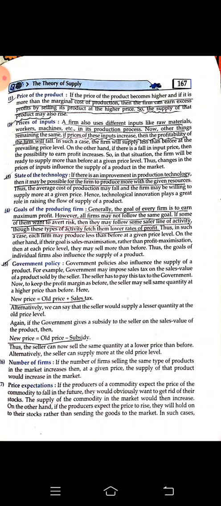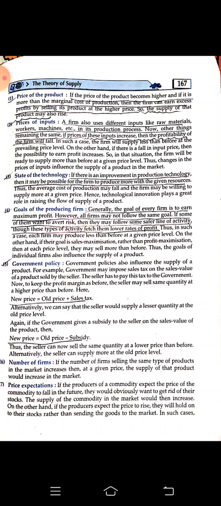Next, goal of the producing farm done, government policy. So according to the government policy also the supply varies because the sellers will be willing to sell or not willing to sell. Okay, so what is the new price? Suppose already the product had an MRP. Upon that the government is applying GST and other kinds of sales tax and the price is increasing. That is called the new price.